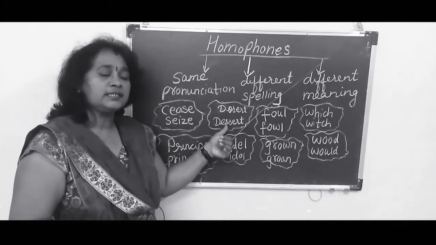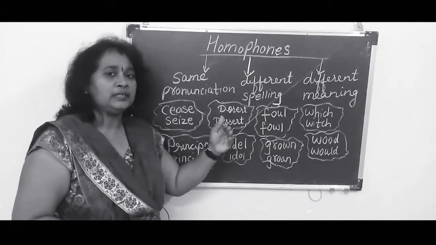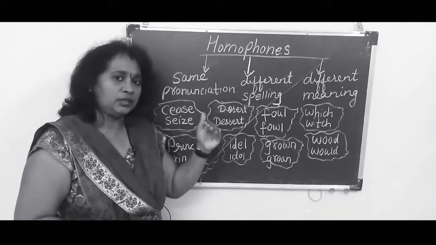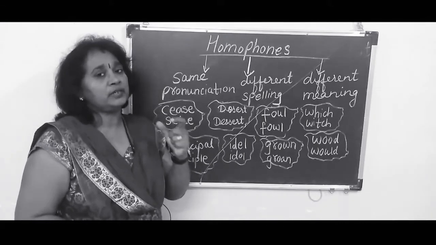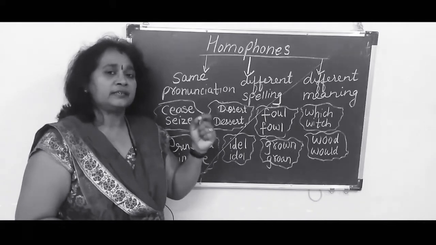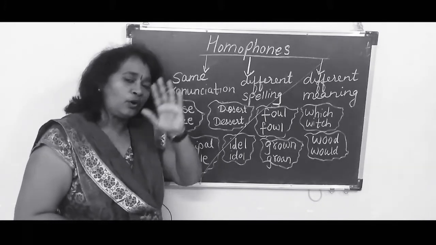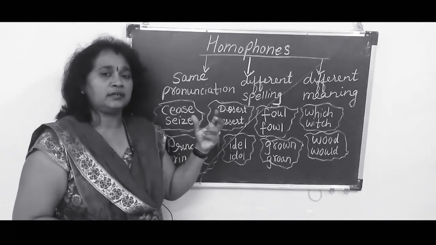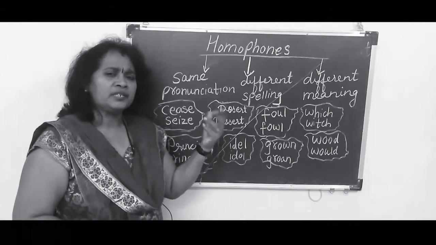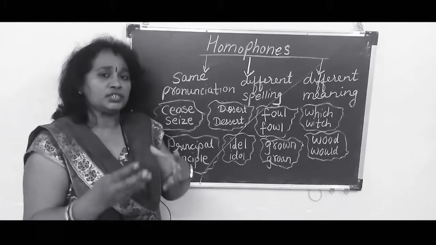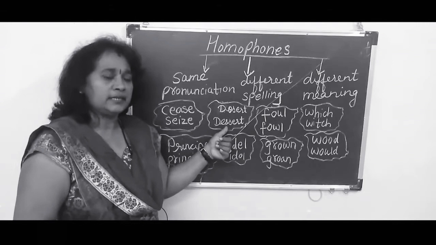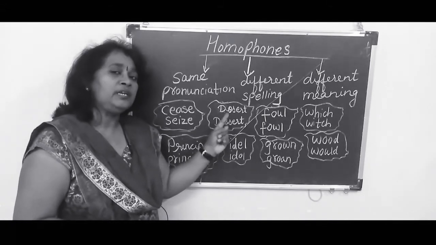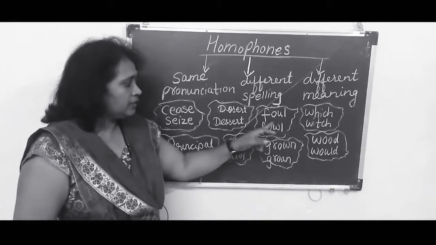And here this is dessert. After your meals, maybe in the afternoon or in the night time after your dinner, normally many of them have a dessert. When you visit a hotel, that time also you have a dessert after your full meals, and that can be like your fruit salad, fruit custard, like ice cream, something like that, the sweet dish that is known as a dessert. See, the spelling is different, pronunciation is the same, but the meaning is different.